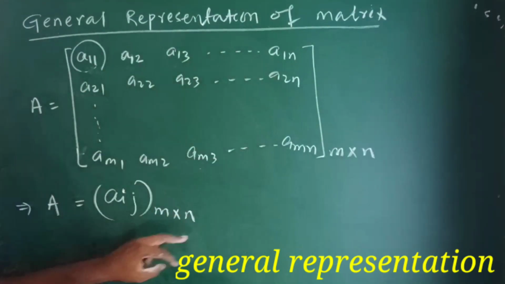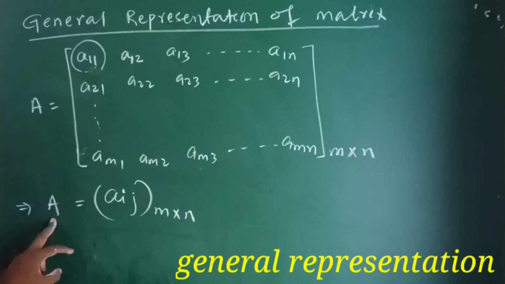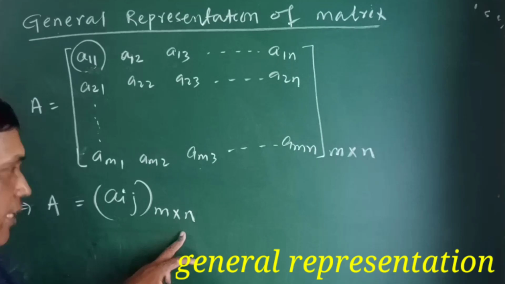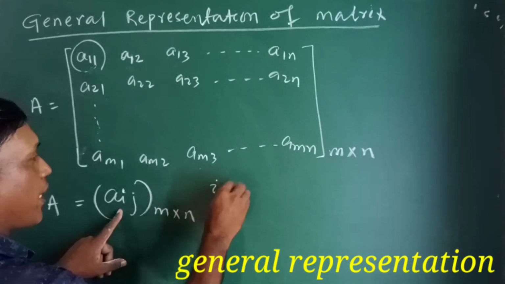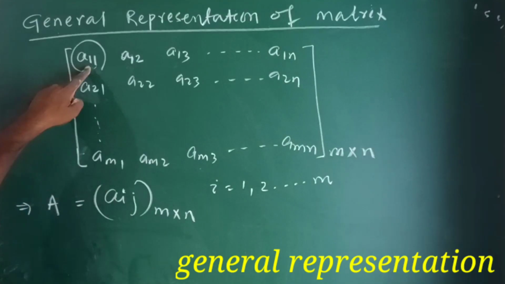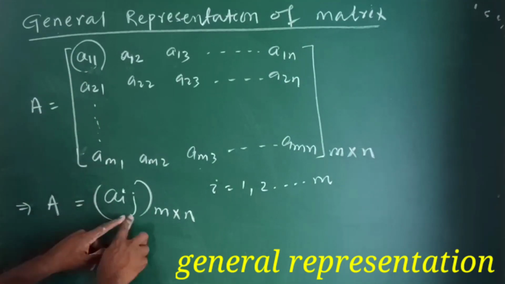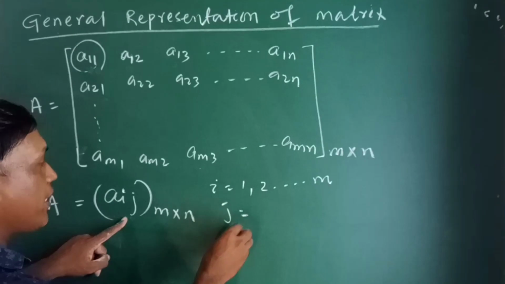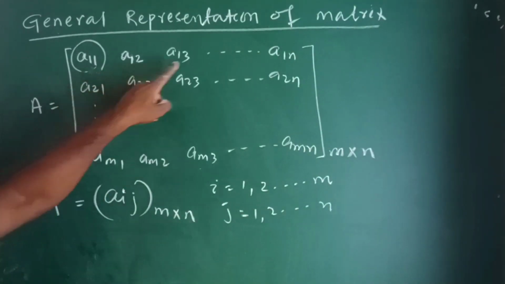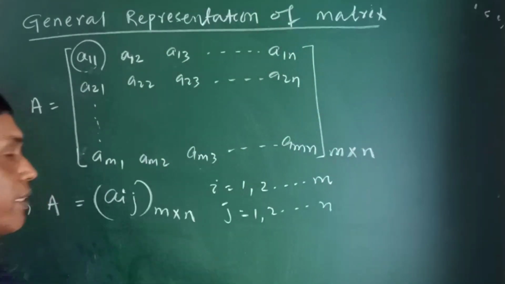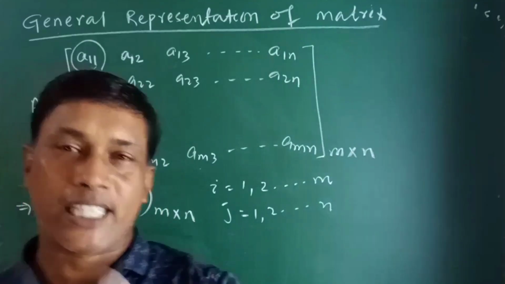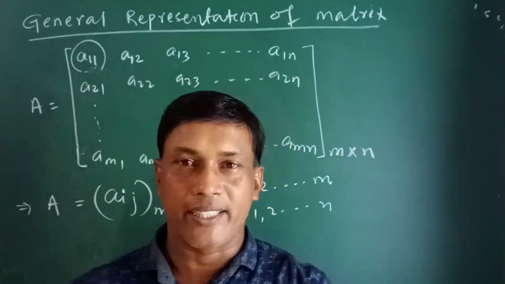This matrix can be written in this form. A is a matrix whose elements are Aij of order m cross n, and this i is for row. i is 1, 2 up to m. Now look at here, i is row 1, 2 up to m, and j is for column. This j is 1, 2 up to n. Look at here, the column is 1, 2, 3 up to n. So this is the general representation of a matrix. Every element of a matrix can be expressed in form of Aij.